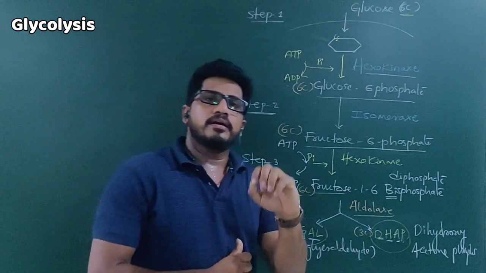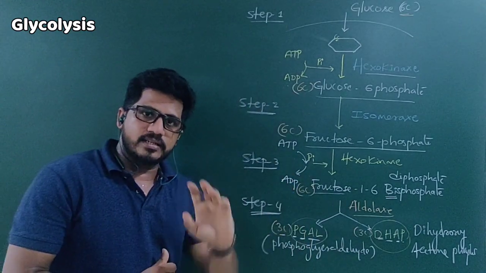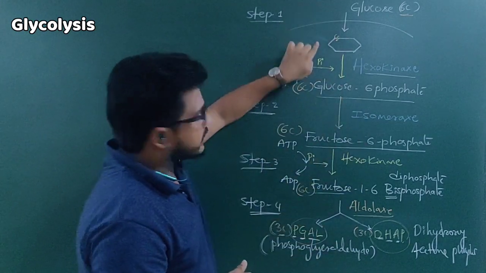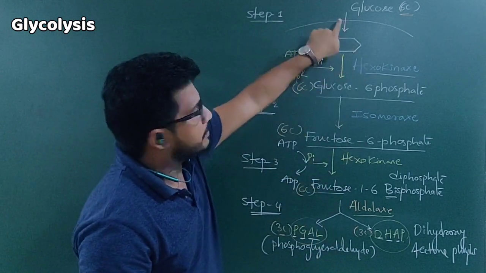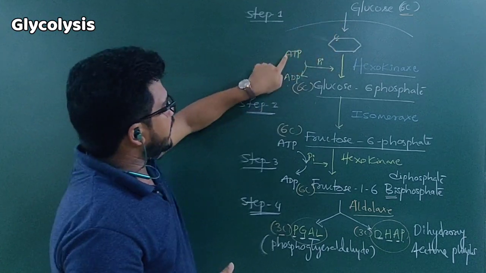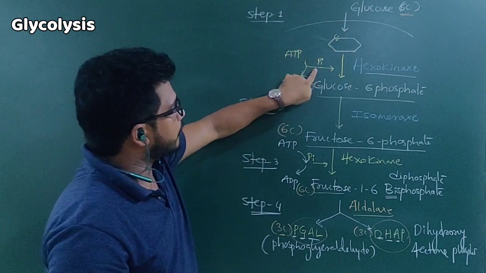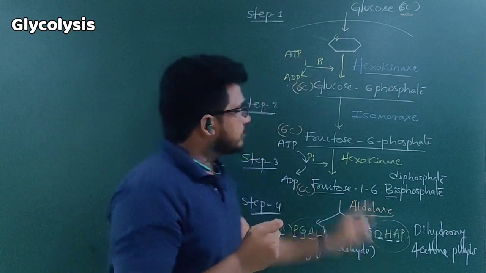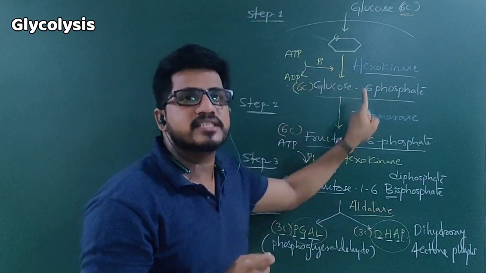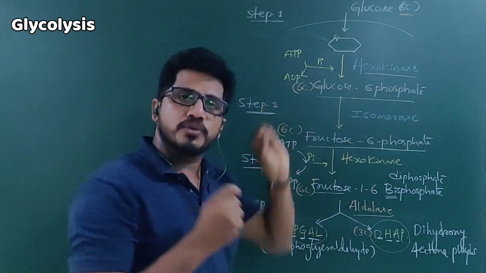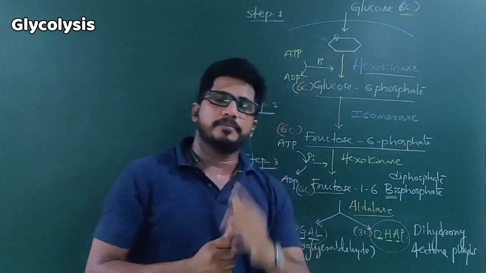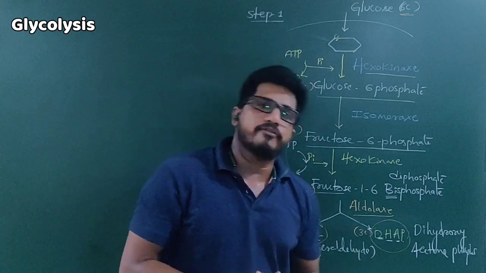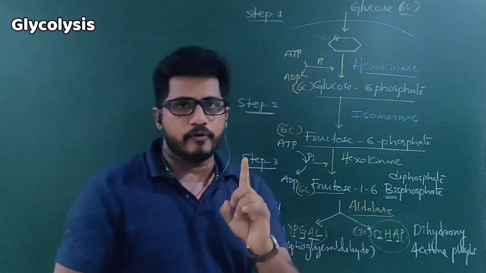In glycolysis, the glucose molecule is partially oxidized. Once glucose enters the cell, the hexokinase enzyme acts. In that, one ATP is used. From that, one phosphate is added to carbon number 6 of glucose. That's why the product is called glucose 6-phosphate, meaning glucose monophosphate. Number of carbons in glucose 6-phosphate is 6. Number of phosphates in glucose 6-phosphate is 1.